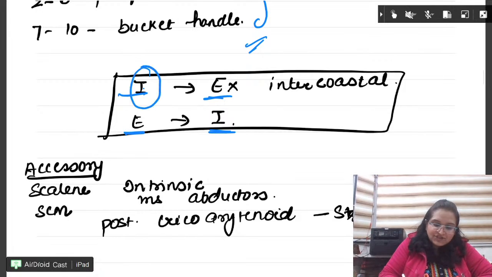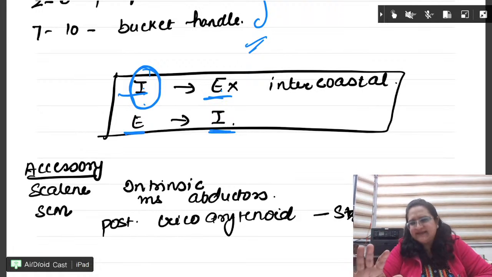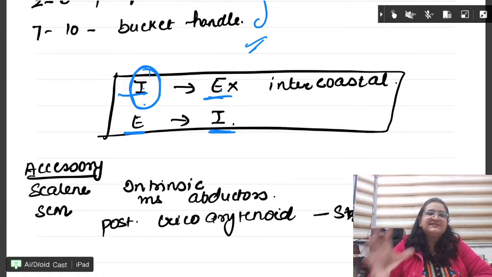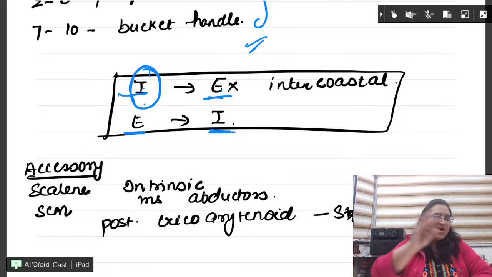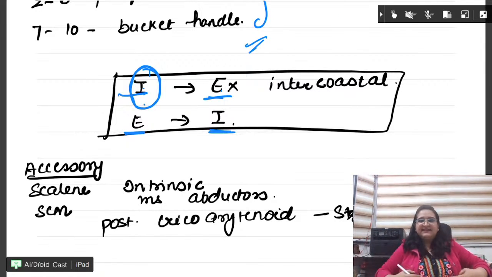In inspiration, the external... Did you learn, beta? Yes, Dr. Harsh, we will take that. Yes, correct. Use your own mind: when will V by Q be infinity? We will discuss it. But first let me do what I have planned for you. All the questions I will take at the end, beta, so that the flow remains, and we have to finish medicine and pharmacology also. So let's hurry.